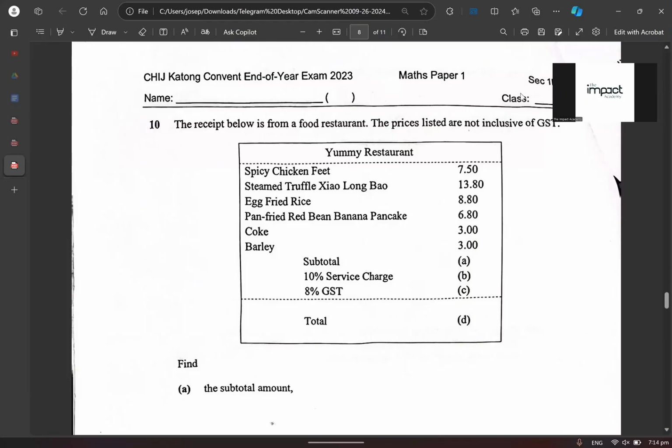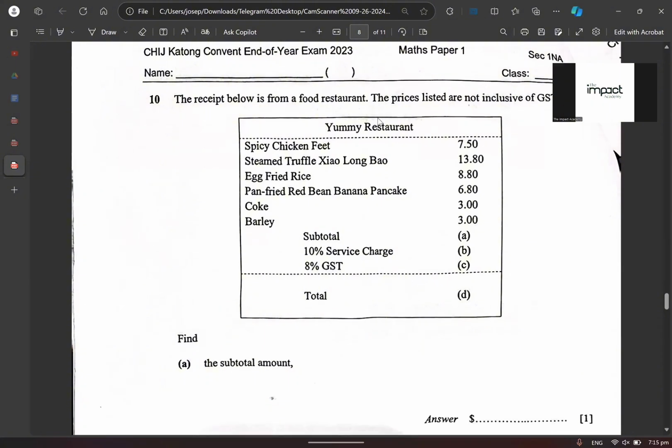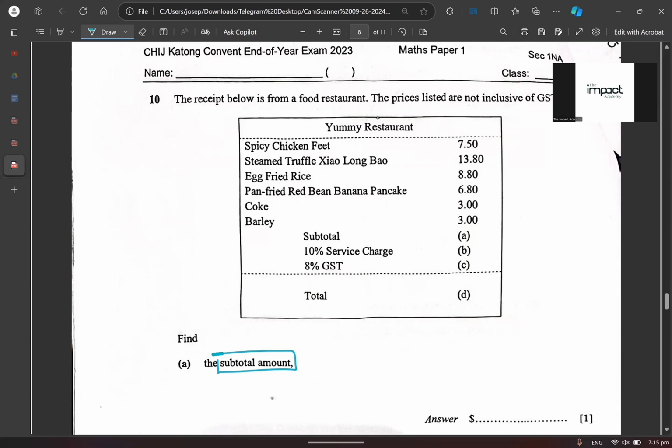Now for the next question, it says yummy restaurant spicy chicken feet. Wow, this is a dim sum restaurant, you know. All right, how much is the spicy chicken feet? $7.50, right? Then we have truffle xiaolong bao, egg fried rice, pan fried red bean banana pancake, coke, barley. So what are they asking you to find? They're asking us to find the first one, which is the subtotal. Am I making sense or not?